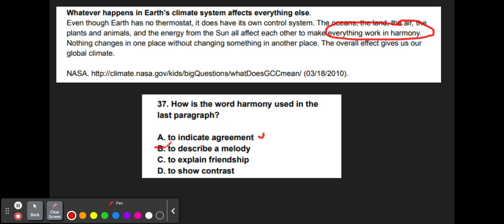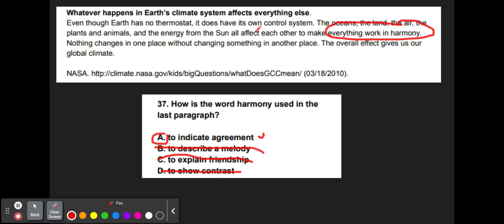Well, no, they're not singing. Does it explain a friendship? Well, no, the sun isn't friends with the ocean. That doesn't make sense. Is it showing opposites? No, it's not showing opposites. So it's got to be that they're in agreement. Notice how I looked at each answer choice and tested it. If you weren't sure, you could try that substitution.